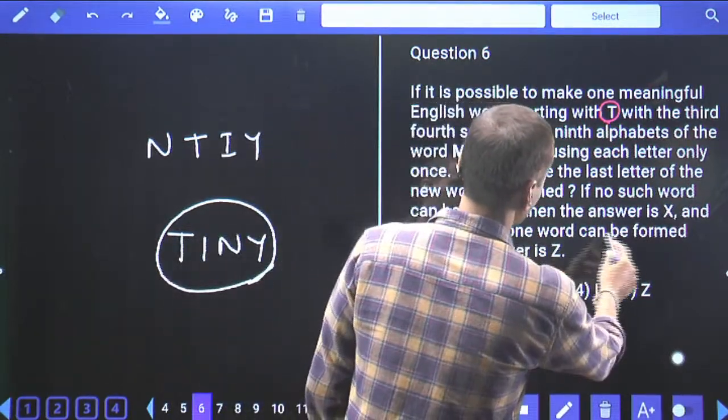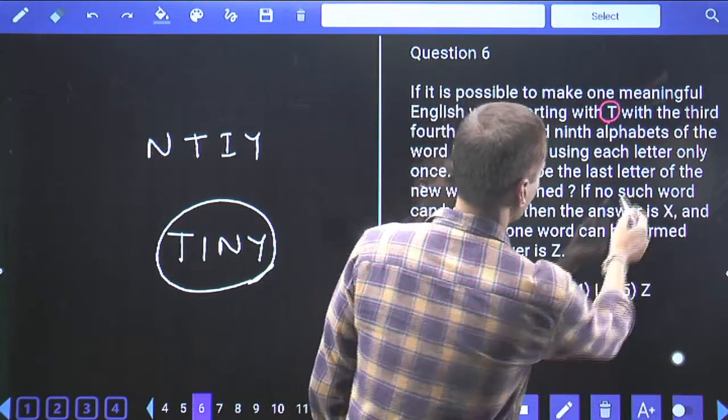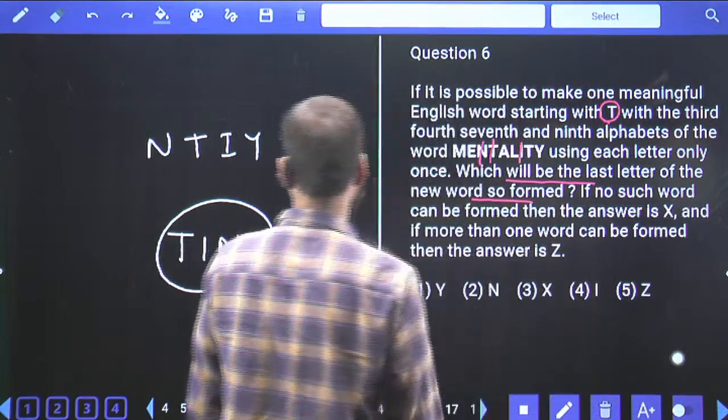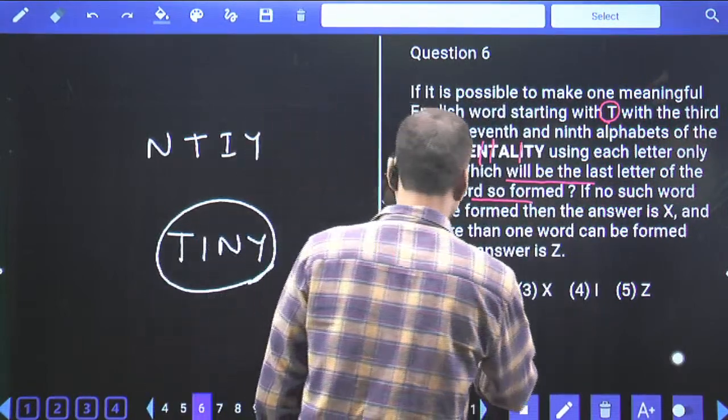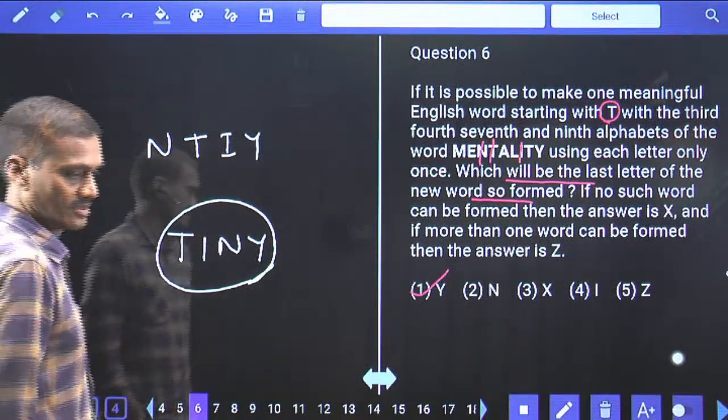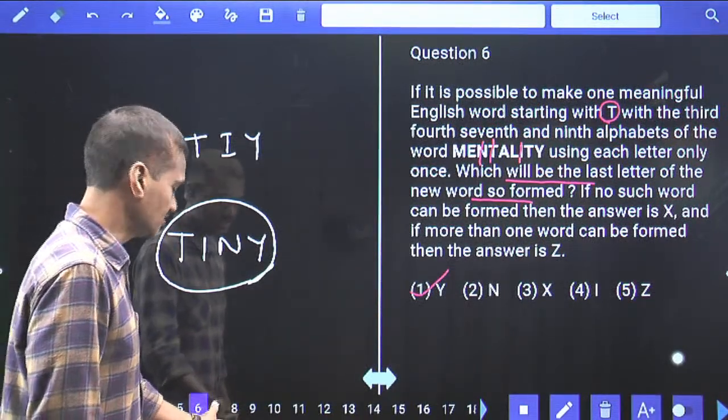Then if more than 1 such word can be formed, then only one, which will be the last letter of the word so formed. What is the last letter here? Y is the last letter, and it is given in choice 1, question number 6. Done with this? Question number 6, it is choice 1.